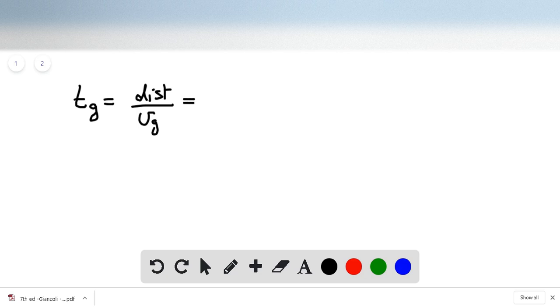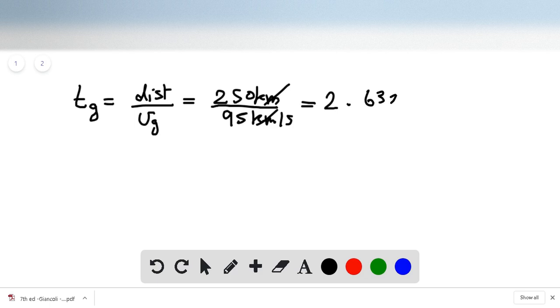And the distance was 250 kilometer, divided by how much is speed? 95 kilometer per hour. Kilometer cancel. And this value is going to be 2.632 hours.